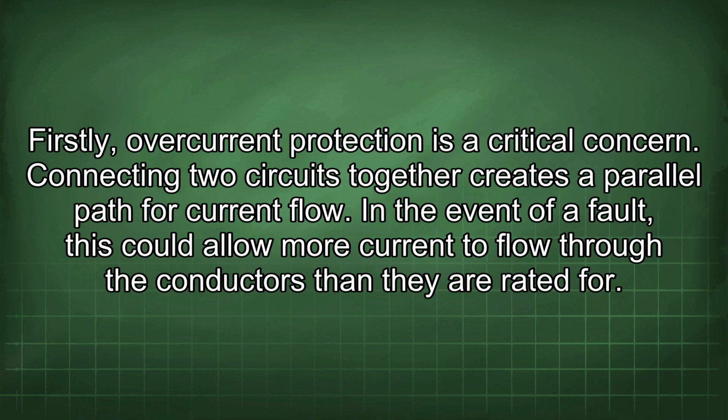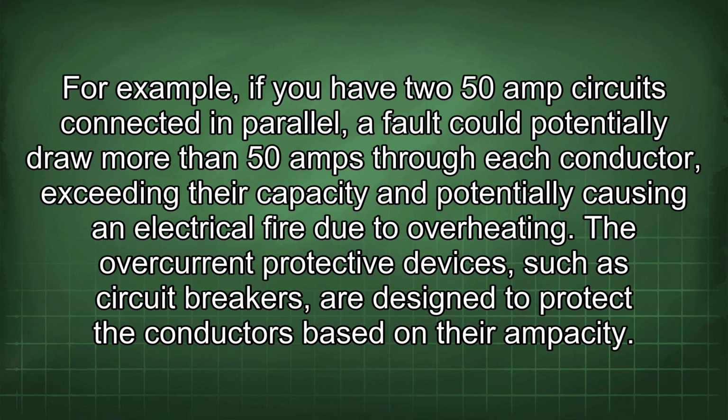Connecting two circuits together creates a parallel path for current flow. In the event of a fault, this could allow more current to flow through the conductors than they are rated for. For example, if you have two 50 amp circuits connected in parallel, a fault could potentially draw more than 50 amps through each conductor, exceeding their capacity and potentially causing an electrical fire due to overheating.